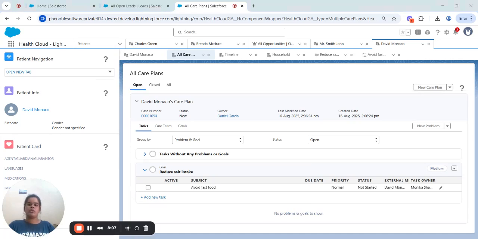Now let's talk about why it is important. The goals give the patient something clear to aim for, and the tasks are the steps that help reach those goals, like a checklist. This structure helps care teams keep patients healthy and make sure nothing is forgotten. It also makes it easy to assign, track and manage all the actions to support the patient's health. So these are all about the care team, goals and tasks.